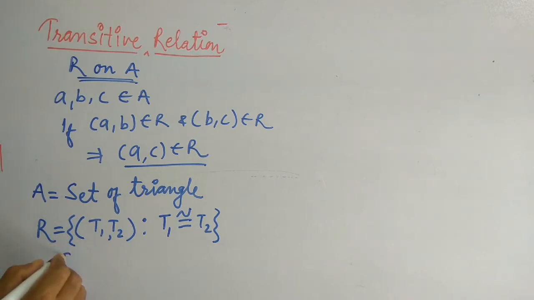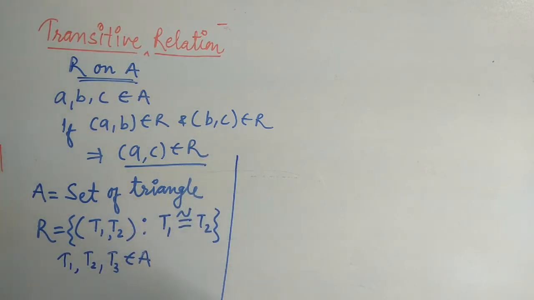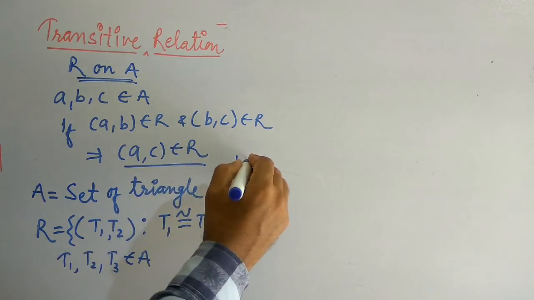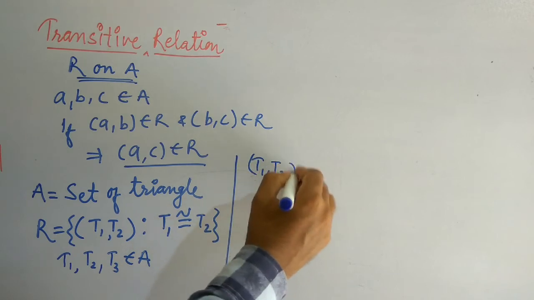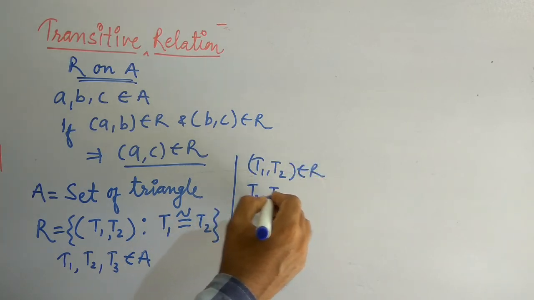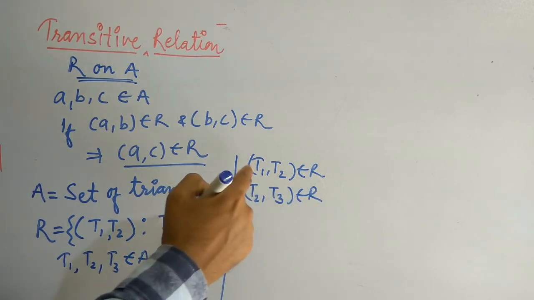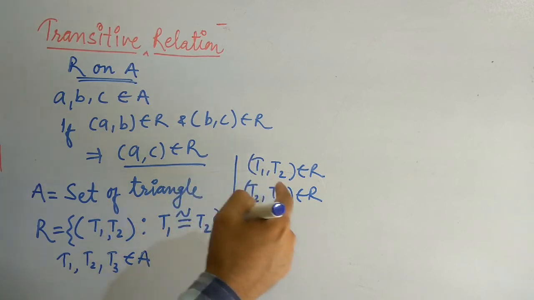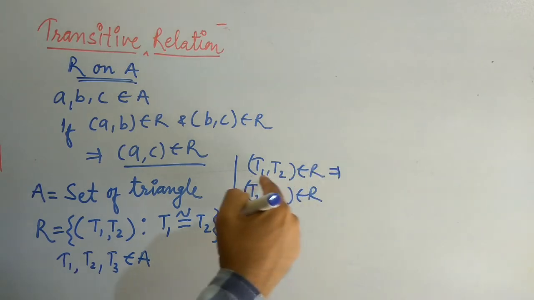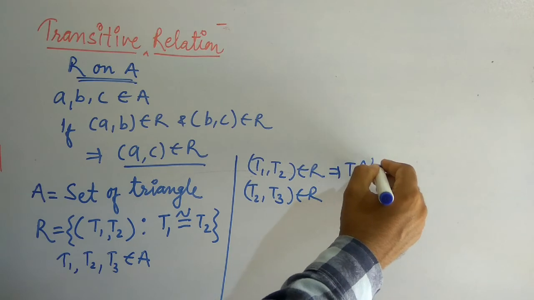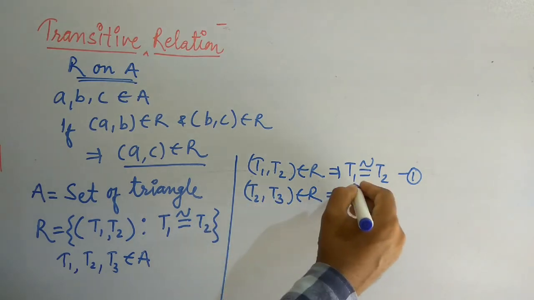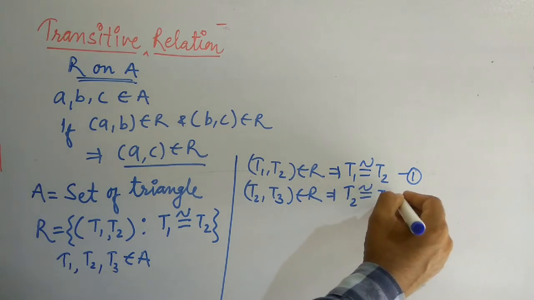First of all, we take three elements, suppose T1, T2 and T3, which belong to A. Now, according to this relation, (a, b) belongs to R and (b, c) belongs to R, meaning (T1, T2) belongs to R and (T2, T3) belongs to R. Then we have to prove that (T1, T3) belongs to R. If (T1, T2) belongs to R, T1 is congruent to T2, and if (T2, T3) belongs to R, then T2 is congruent to T3.